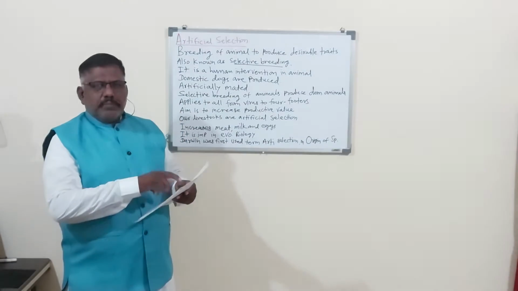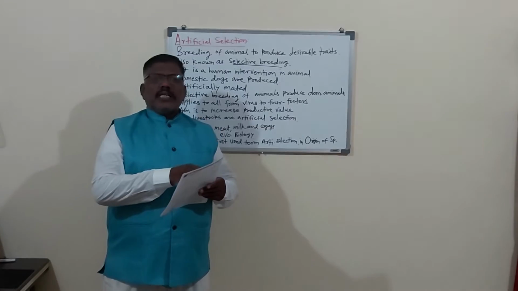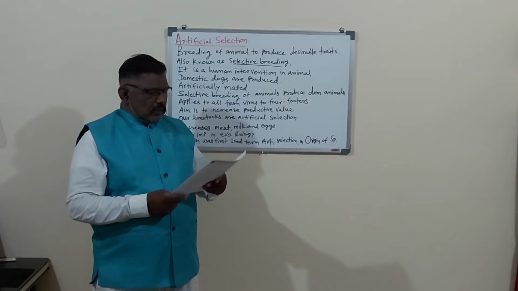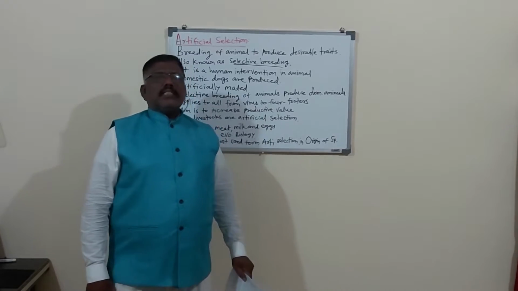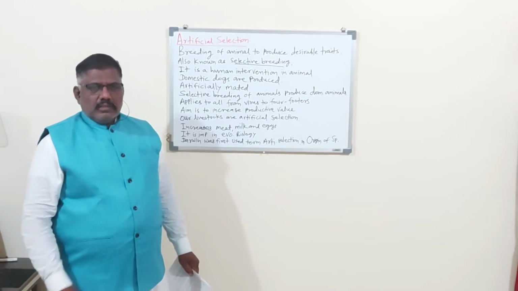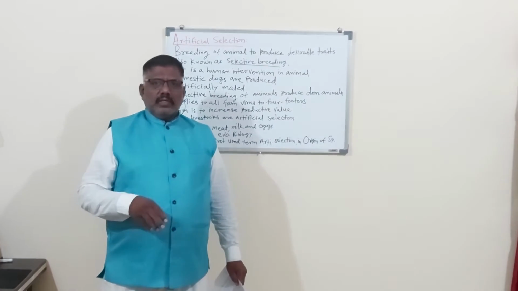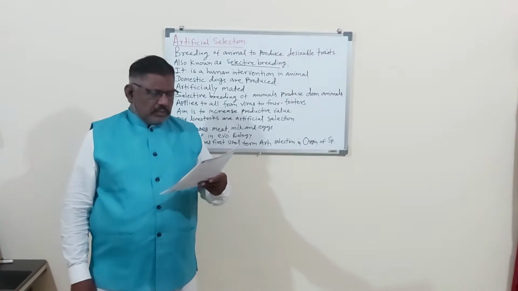So this complete chapter, all the evidences in favor of organic evolution, we have studied. Then the next chapter is the process of evolutionary changes. This chapter we are studying, and from it we have studied organic variations,